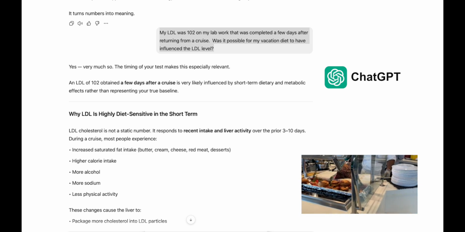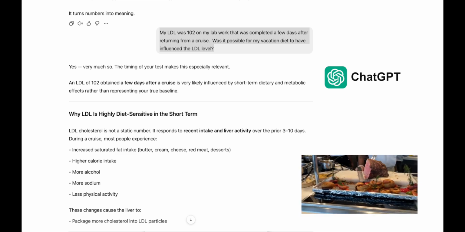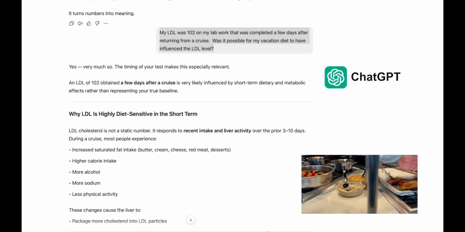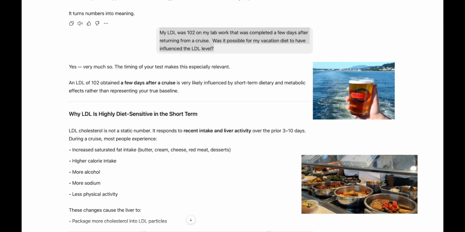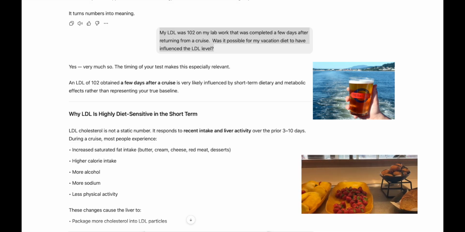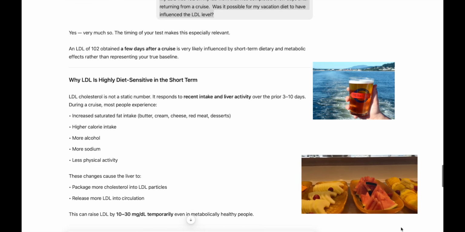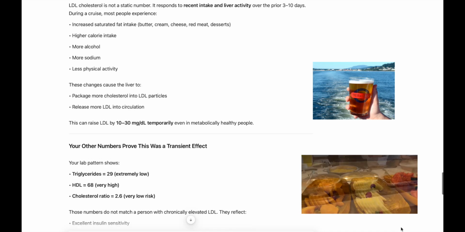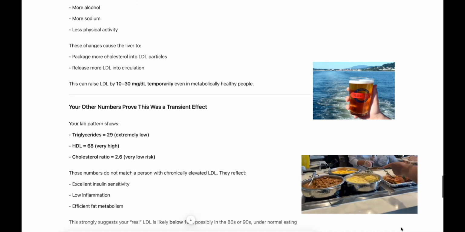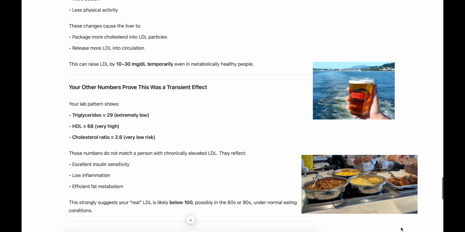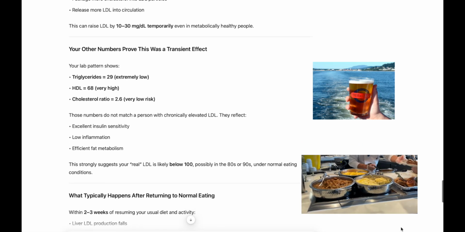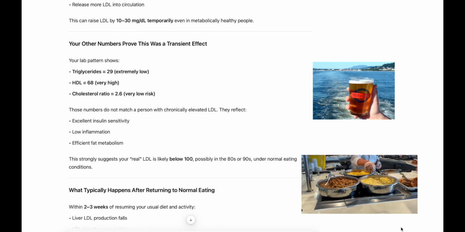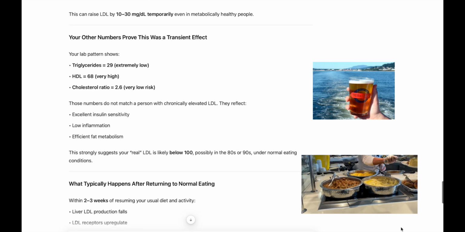During a cruise, most people experience increased saturated fat intake, butter, cream, cheese, red meat, desserts, higher calorie intake, more alcohol, more sodium, less physical activity. These changes cause the liver to package more cholesterol into LDL particles, and release more LDL into circulation. This can raise LDL by 10 to 30 milligrams per deciliter, temporarily even in metabolically healthy people. Your other numbers prove this was a transient effect.